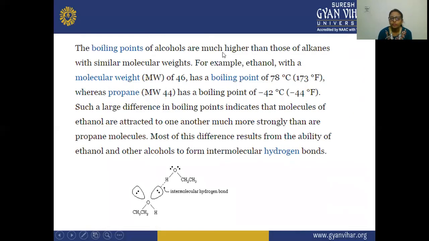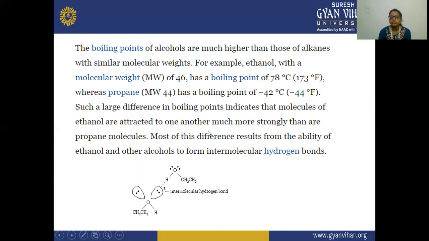So the boiling points of alcohols are much higher than those of alkanes with similar molecular weight. For example, ethanol with a molecular weight of 46 has a boiling point of 78 degrees centigrade, and propane, whose molecular weight is 44, has a boiling point of minus 42 degrees.